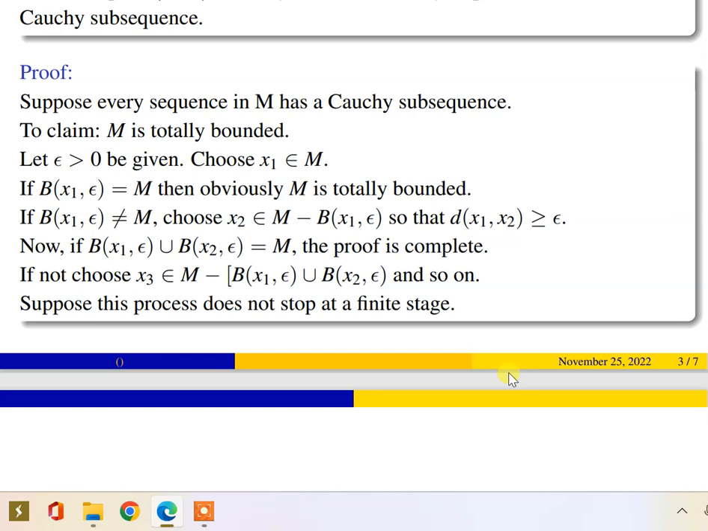Okay. The first case: suppose the union of these two open balls which we constructed just now, B(x1, epsilon) and B(x2, epsilon), gives M.